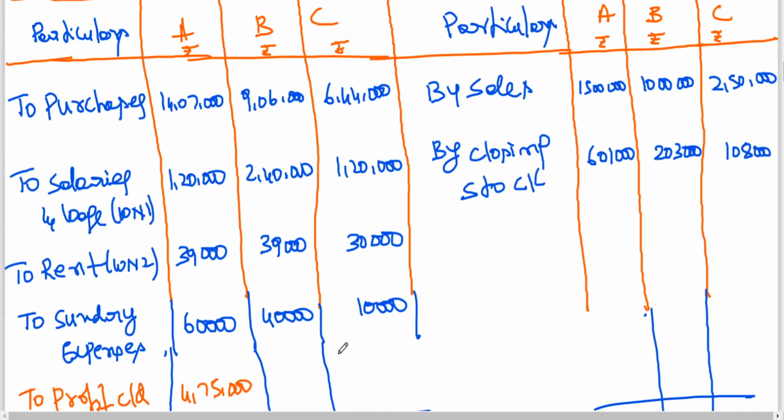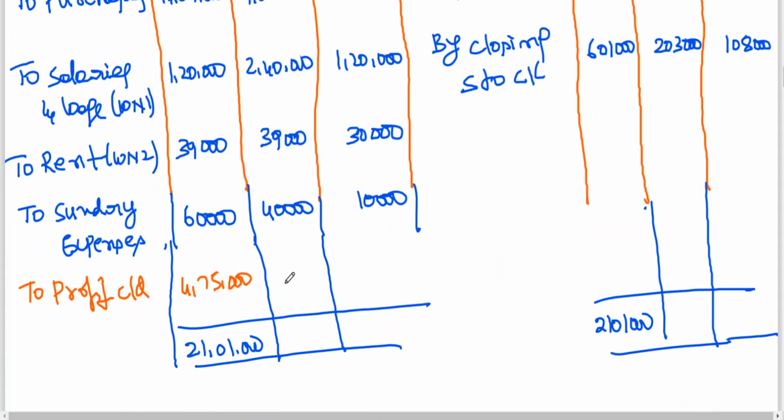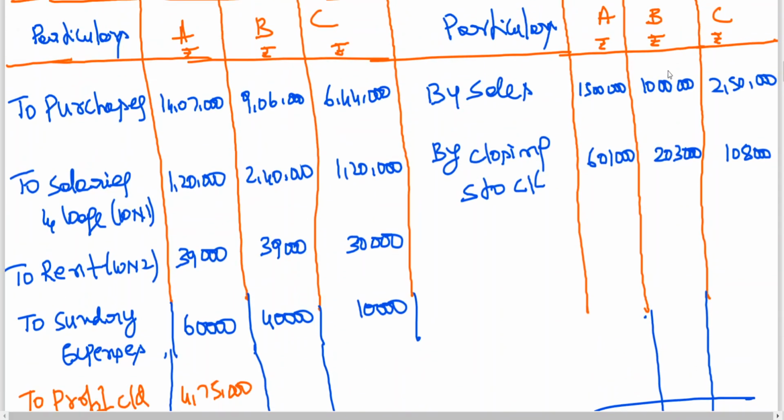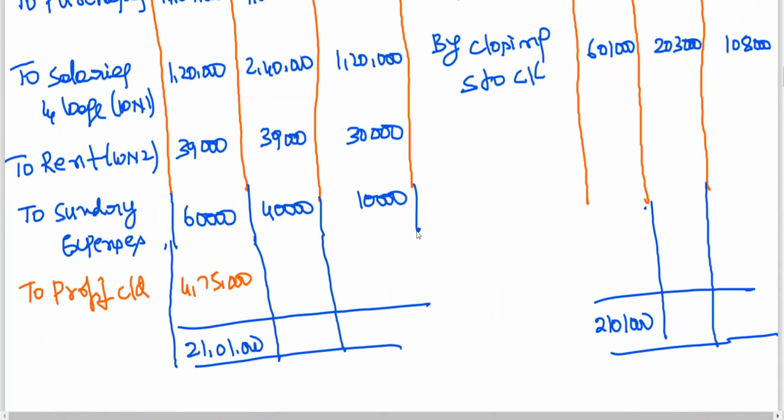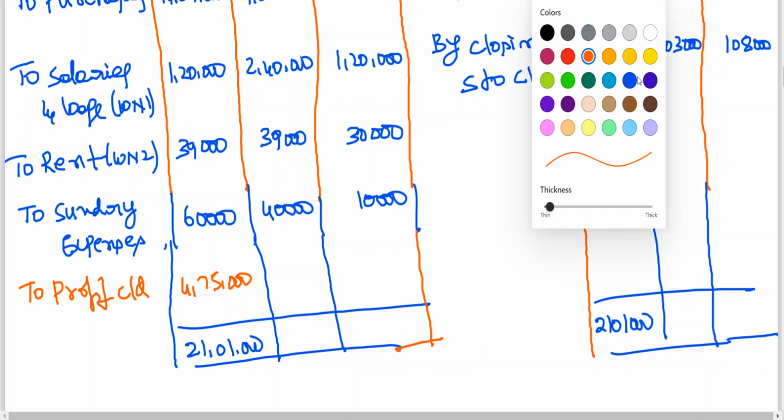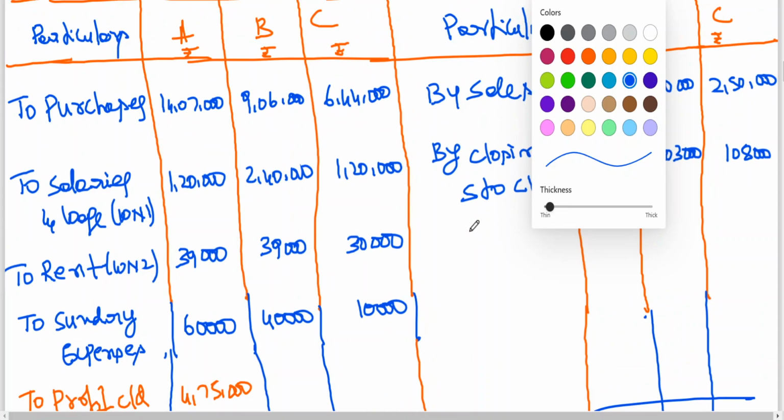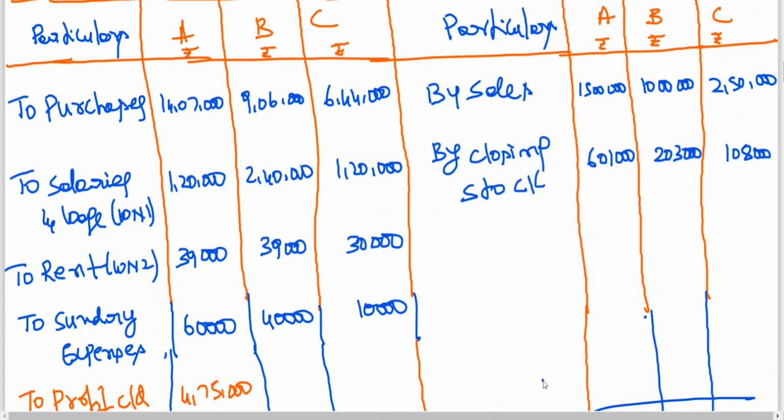Now look at the debit side here. Debit side is showing more, so obviously you should go for calculation of the total of the debit side. When the debit side is showing more, you will be getting a gross loss, no? Simple. So let us go for the total of the debit side: 9,06,000 plus 2,40,000 plus 39,000 plus 40,000.